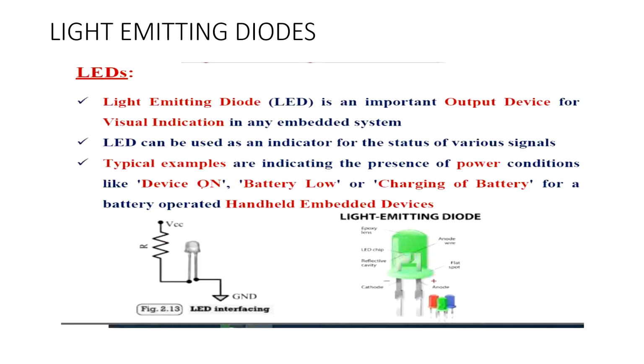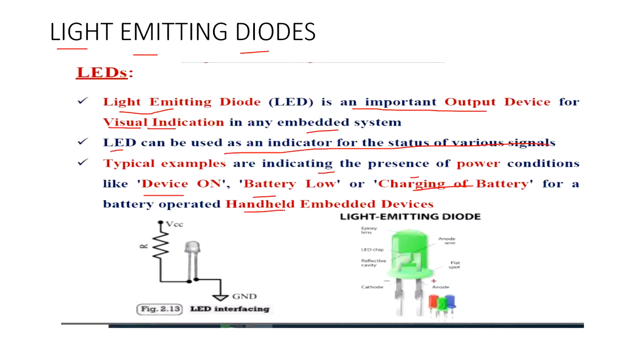Then we have one more component called LED. What do you mean by LED? Light emitting diode. The light emitting diode is an important output device for visual indication, right? So normally lights are used for indication. LEDs are used for visual indication purposes in any embedded system. An LED can be used as an indicator for the status of various signals, that means whether it is on or off. The typical examples are indicating the presence of power, device on, battery low, then charging of battery, which are used normally for handheld embedded devices.